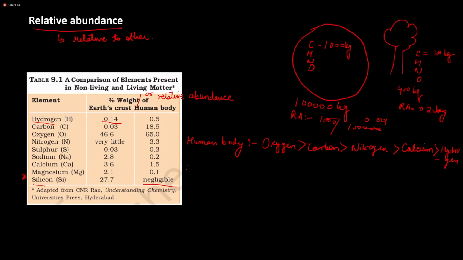And the second important thing you can see from this chart is that silicon is present in the earth's crust, but it is absent in the human body. The human body naturally does not contain silicon. It can come into our body through certain water contamination and other contamination, but naturally silicon is not present in our body. So these are two important things that we can see from this chart.